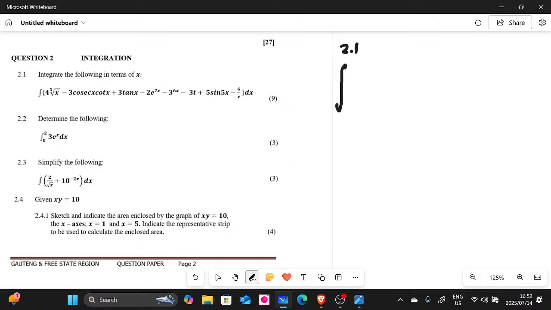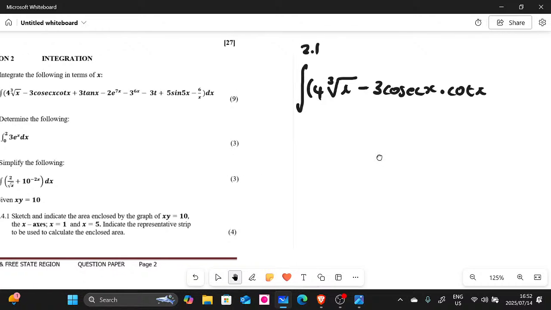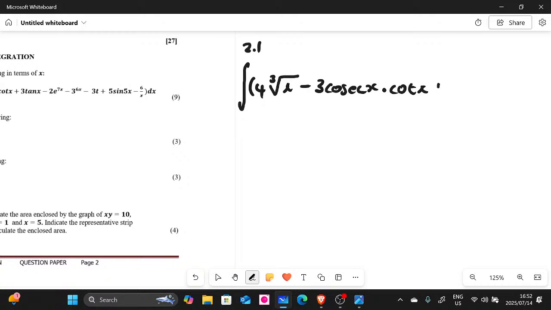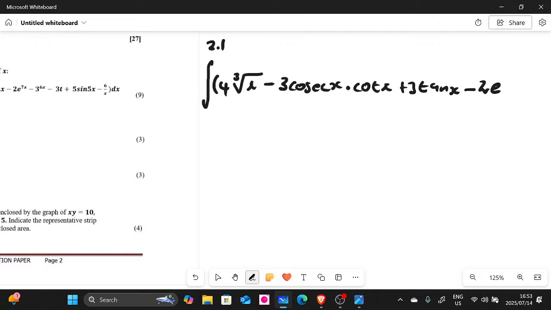I'm going to write it here. We have sigma, we have open bracket 4, and then we have cube root x minus 3 cosec x multiplied by cot x, right? So let me just create more space, plus 3 tan x minus 2e to the power of 7x minus 3. This was a very long polynomial, guys.